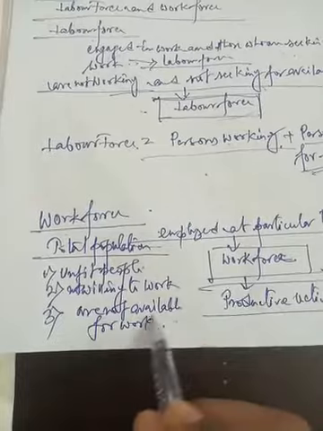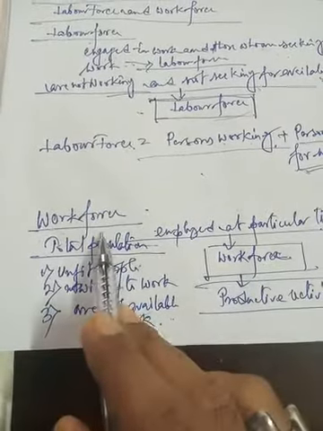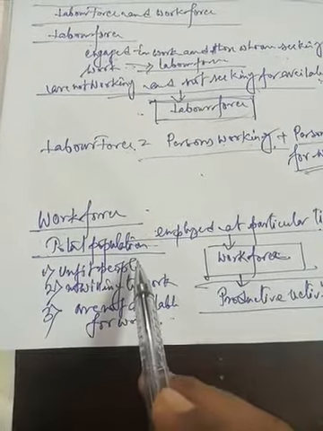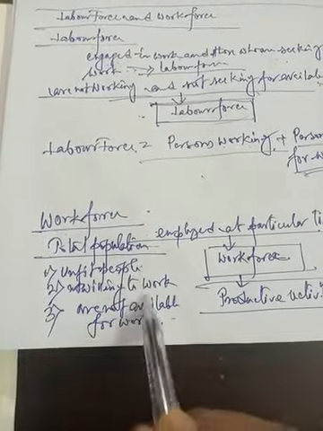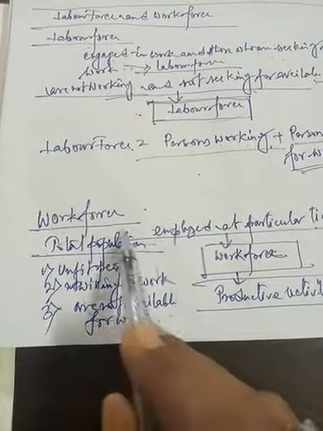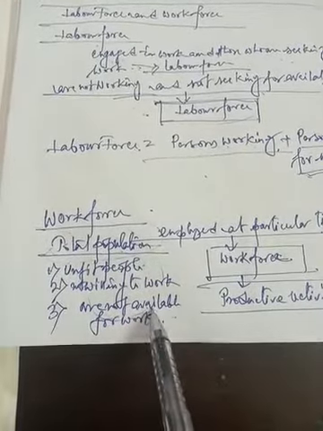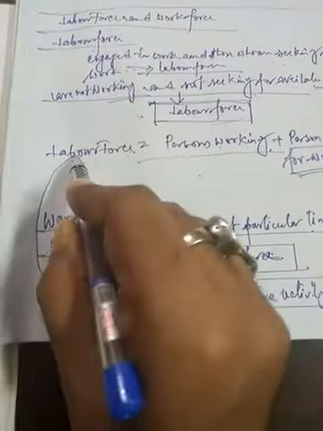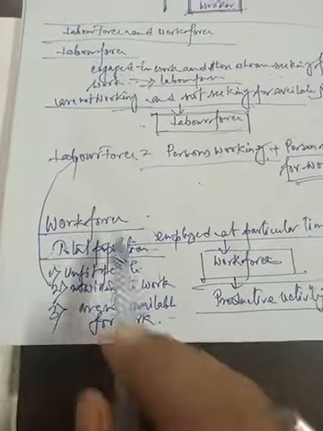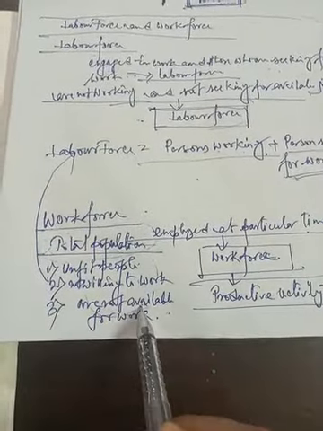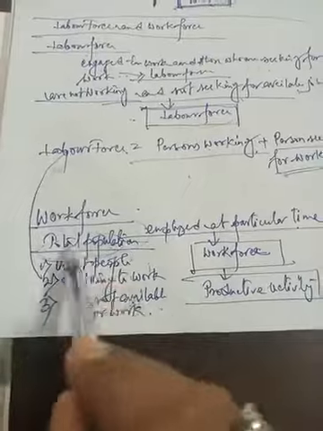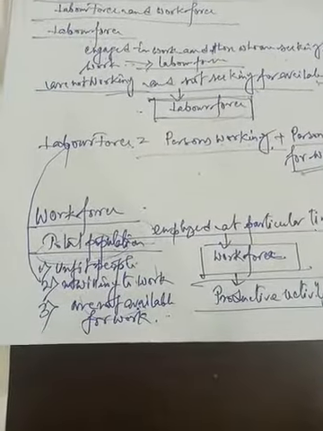Those persons will be subtracted from the total population. So there are three categories of people. If we subtract these three categories of people from the total population, then we get the labor force.